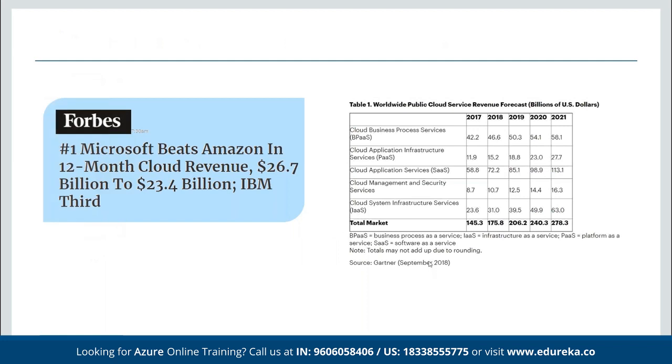And Forbes mentioned that Microsoft beats Amazon in 12-month cloud revenue. Microsoft was able to generate $26.7 billion to Amazon's $23.4 billion, and then IBM came third, the third vendor having the highest amount of revenue generated.